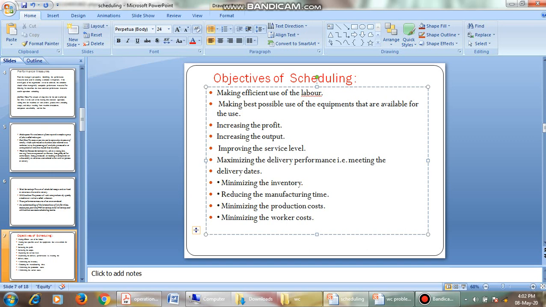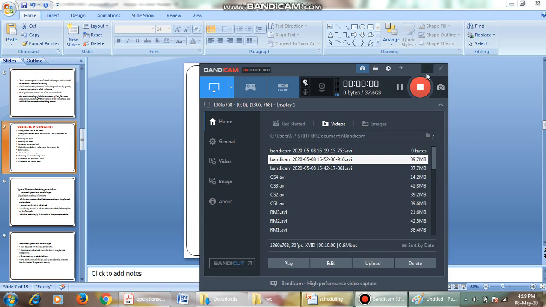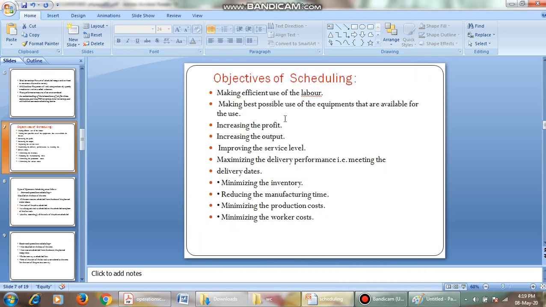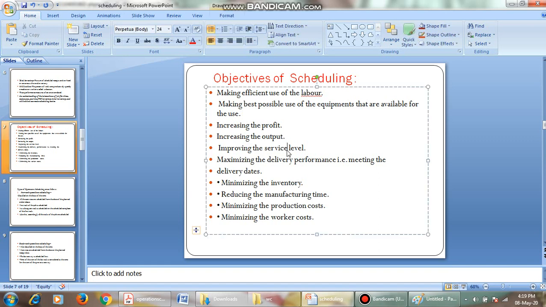Next one is increasing the profit. Scheduling of operations is used for increasing the profit, and it also gives us an increase of output. One of the main objectives of scheduling of operations is increasing the output and improving the service level, that is, we are able to meet the customer's due date and provide the services according to the expectations of the customer.